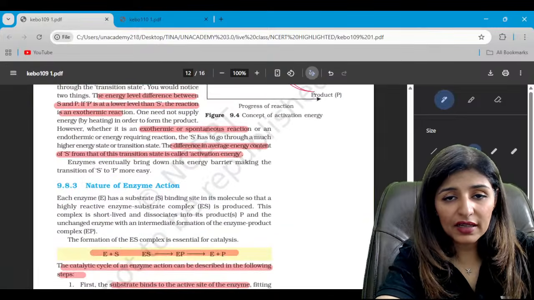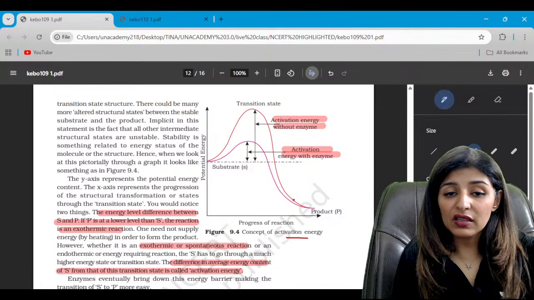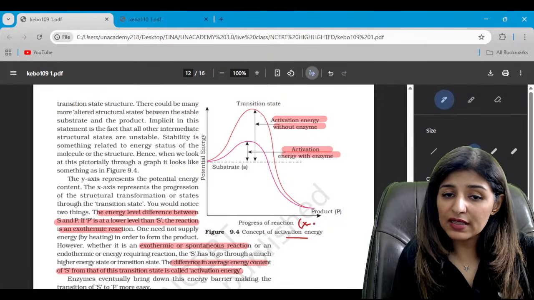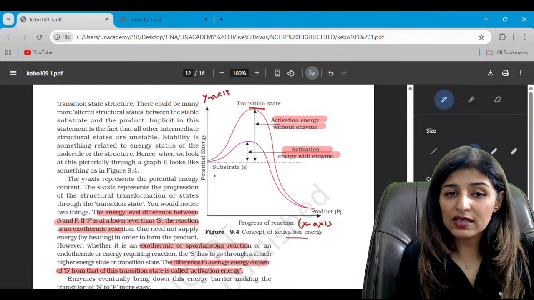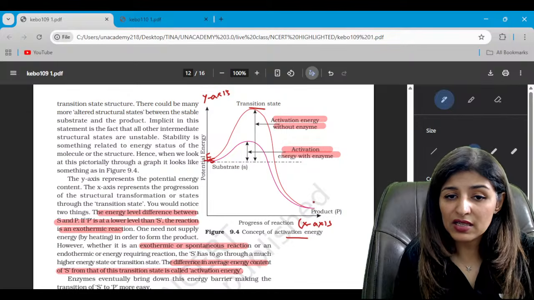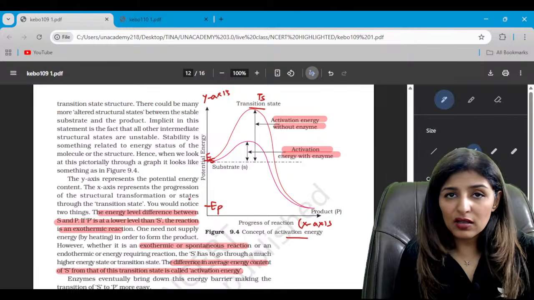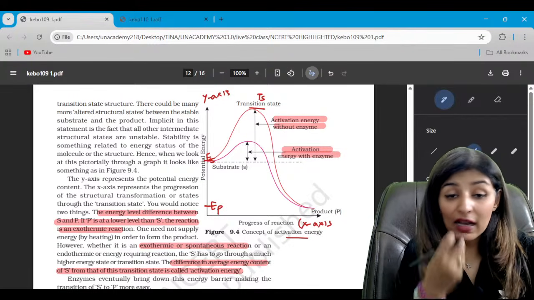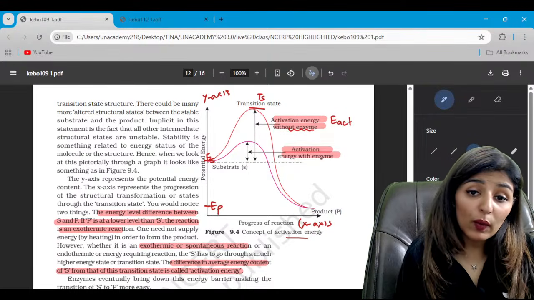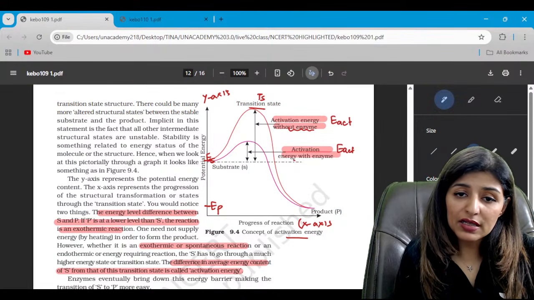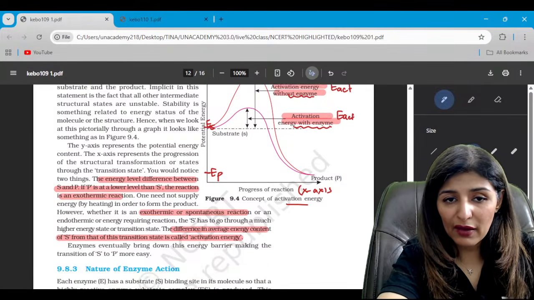And now we have this graph. So you look at this graph, concept of activation energy. So progress of reaction is taken along the x-axis and potential energy has been taken along the y-axis. This is the transition state. This is the energy possessed by the substrates. This is the energy possessed by the products. So this is transition state, very transient and temporary and unstable, right? This is the activation energy without enzyme. That is why it is more, while this is the activation energy in the presence of enzyme. Hence it is less. You should be able to label these graphs carefully.